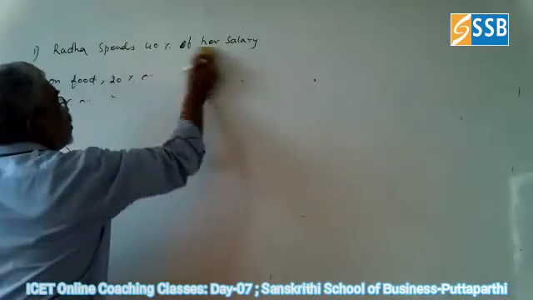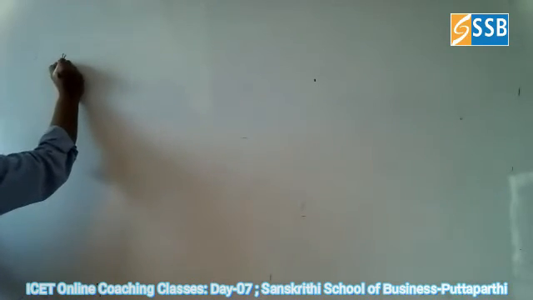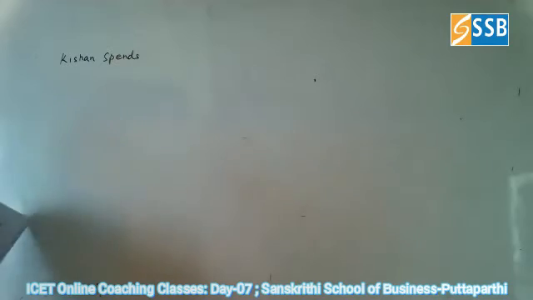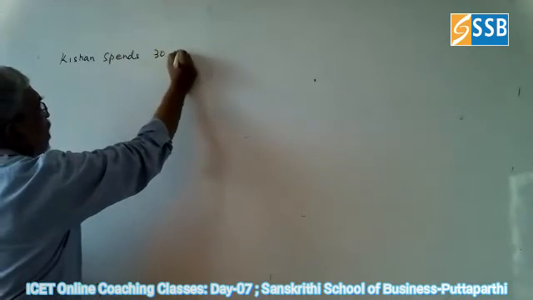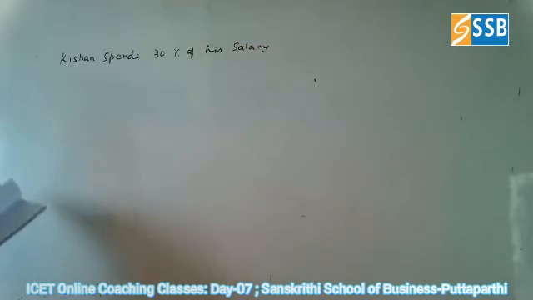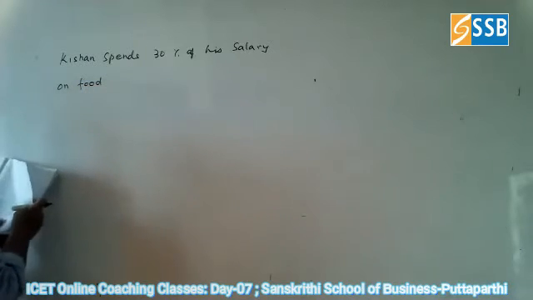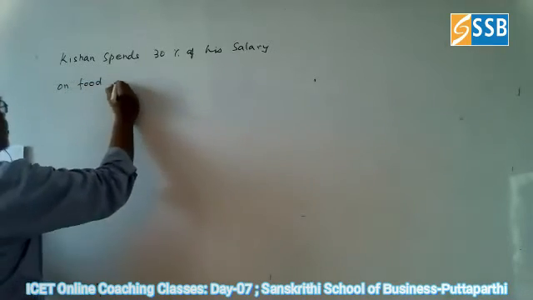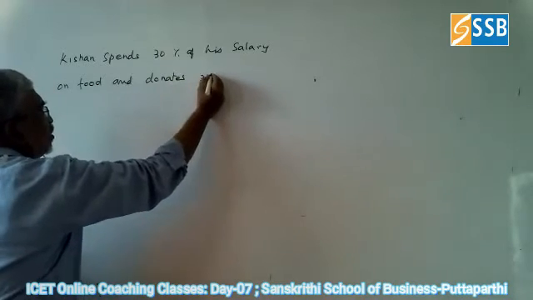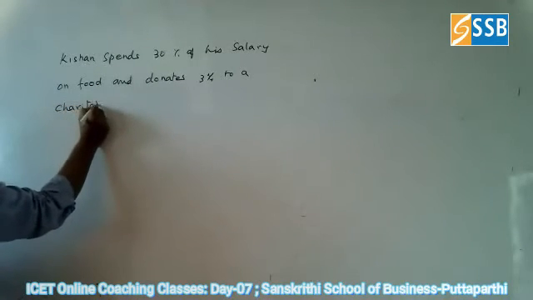Now let us go for the next problem. Kishan spends 30% of his salary on food and donates 3% to a charitable trust.